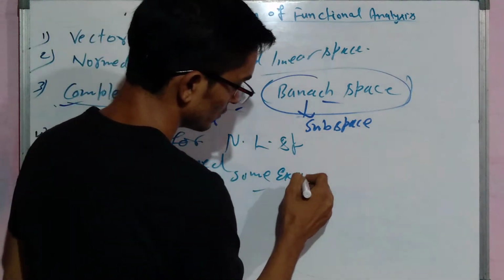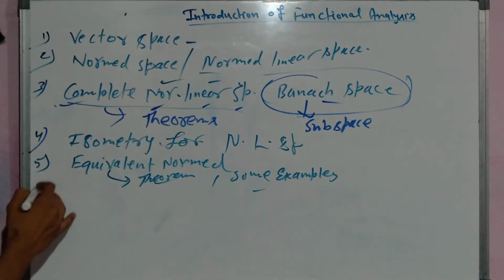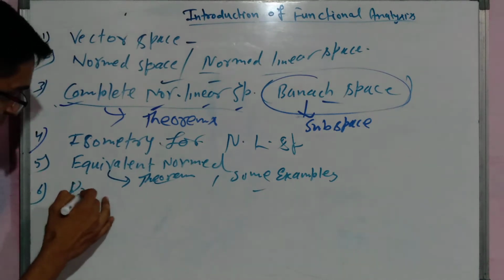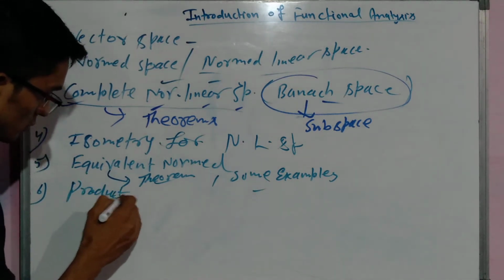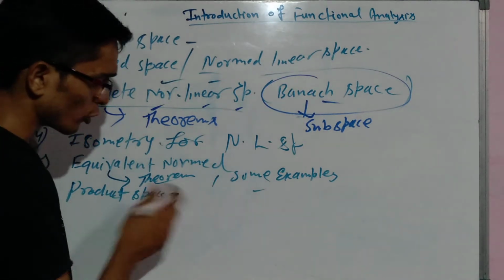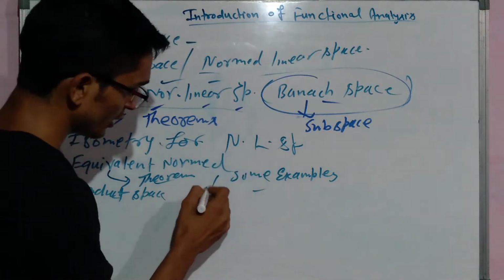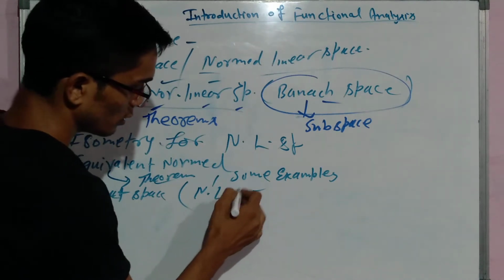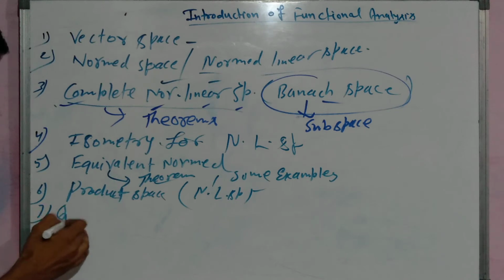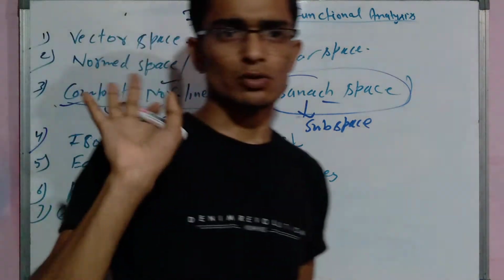After it we will talk about product space, that is, the product of two norm linear spaces. After it we will talk about quotient space for norm linear spaces.